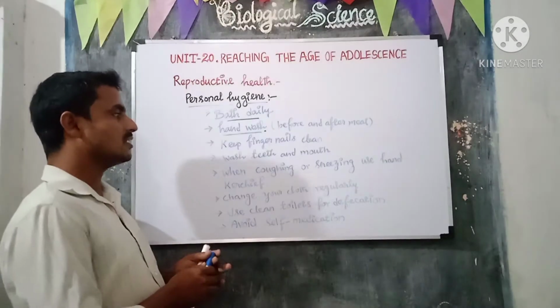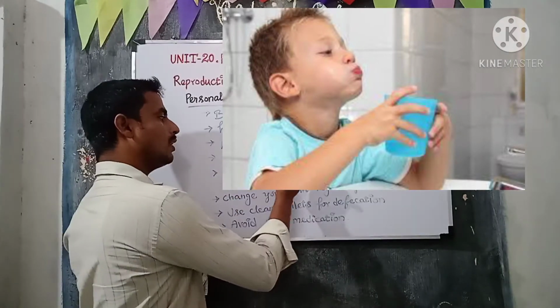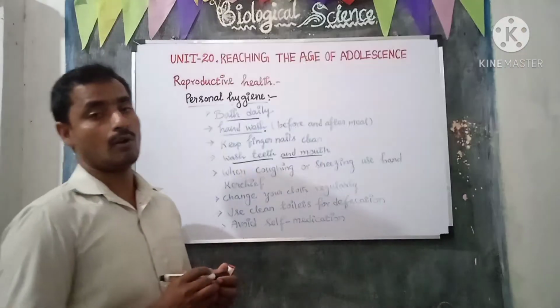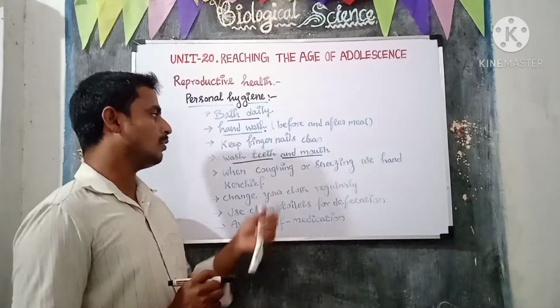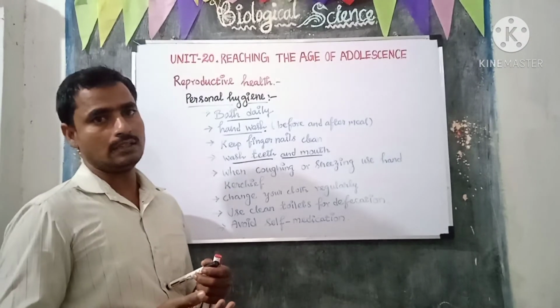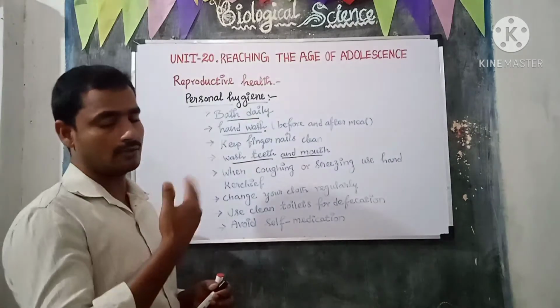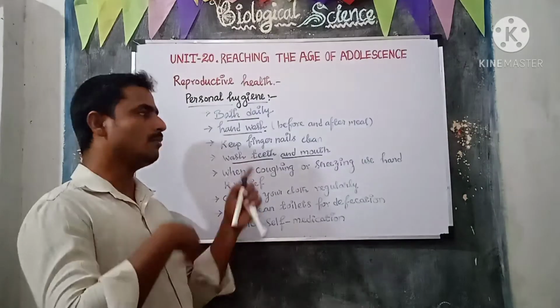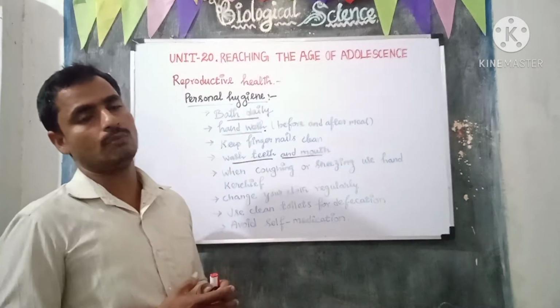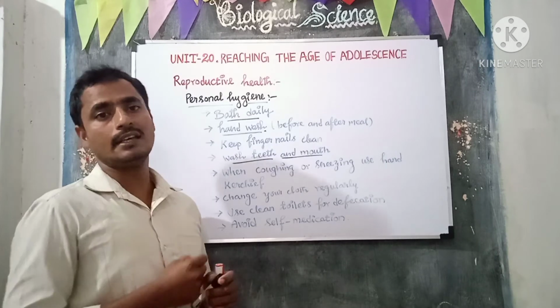Then wash teeth and mouth before and after each meal. Before a meal, we should wash our mouth and teeth to remove unwanted microbes in our mouth. After a meal, food particles remain in the teeth cavity.